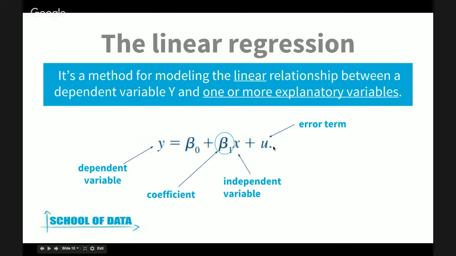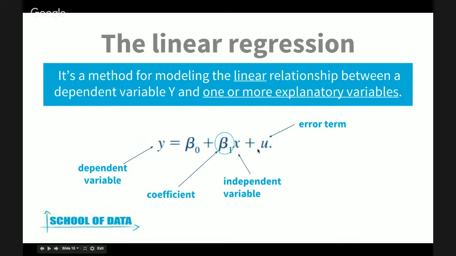This is the basic equation. And as I said, here you have the y, that would be your dependent variable. You have here the independent variables. Imagine this is your health, or this is wage. And this would be your independent variable, that could be education. And then you have these coefficients over here that I'm going to explain later. And then you have this error term.